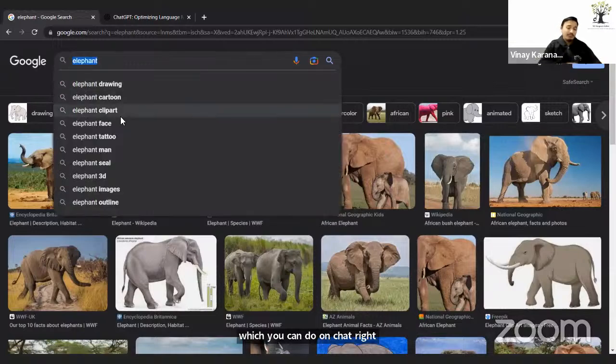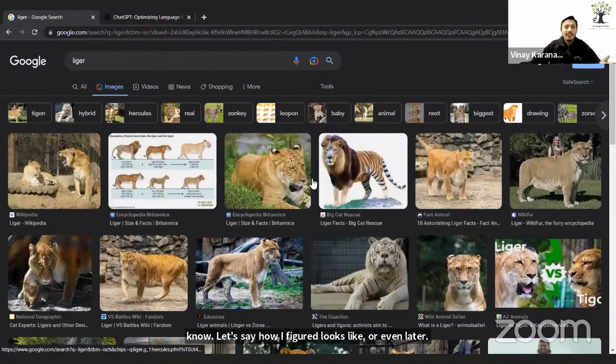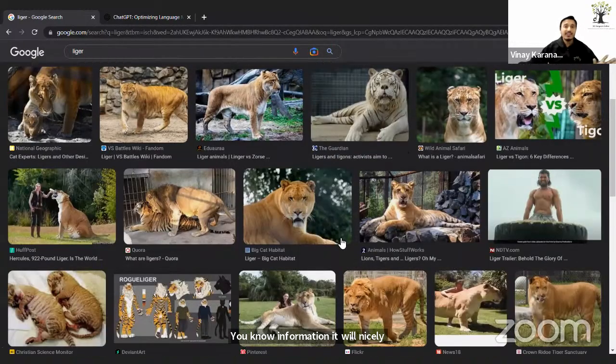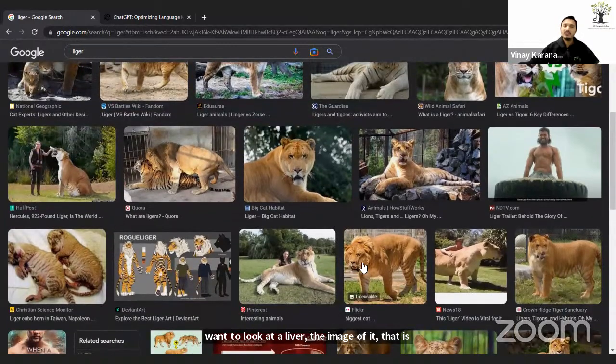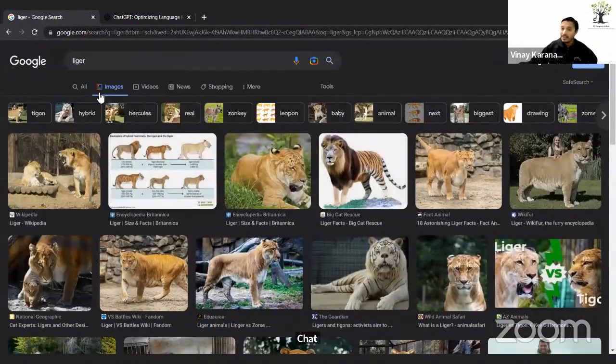Or let's say how a tiger looks like, or even a liger. I don't know what a liger is. ChatGPT will give you information on what a liger is. It's basically a combination of lion and tiger, and all that information it will nicely provide. But if you want to look at a liger, the image of it, that is something you can't see through ChatGPT. So that is where Google search comes into play.